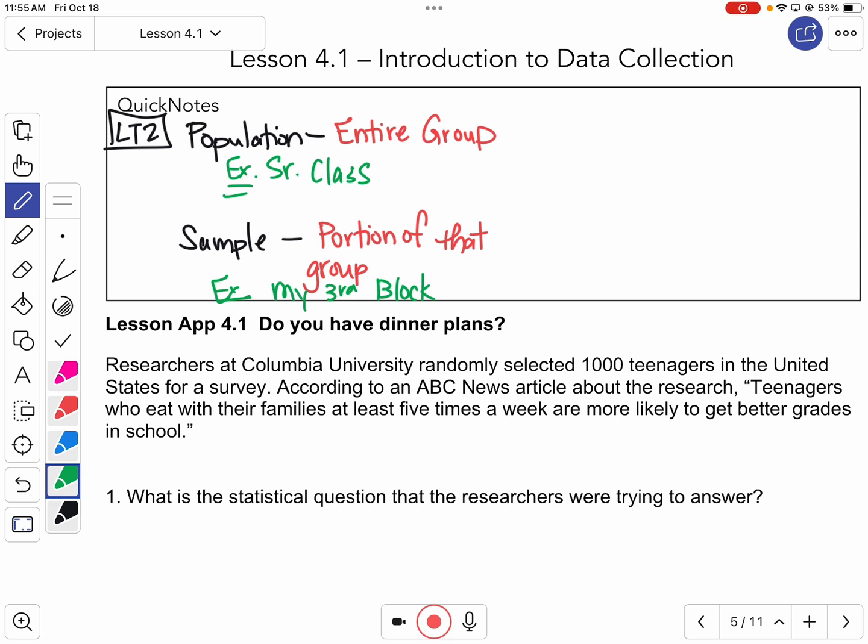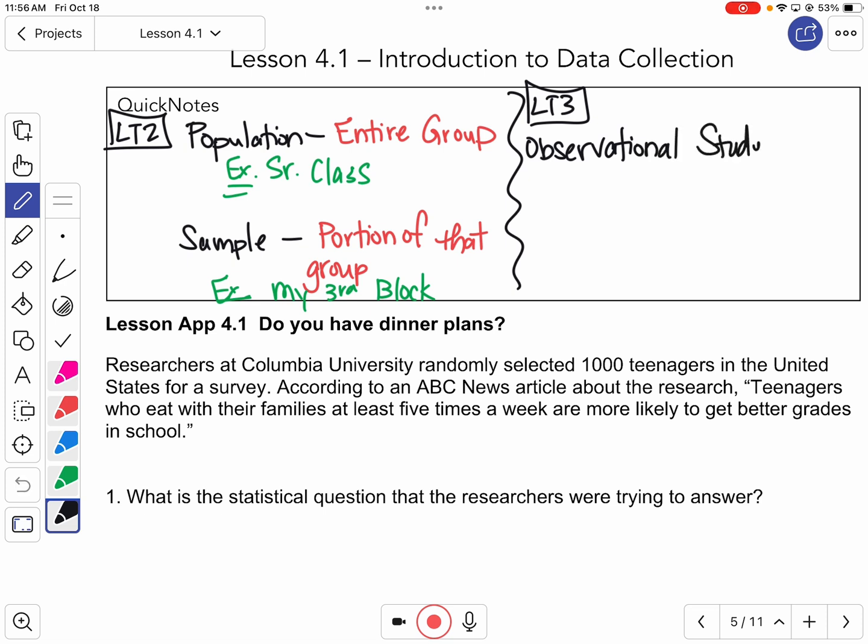All right, and then our last learning target is to talk about the difference between two types of ways that we collect data. The first one is called an observational study, so big word. And the second one is called an experiment.